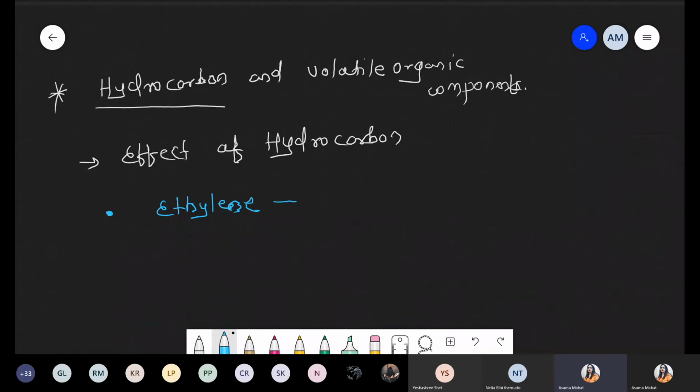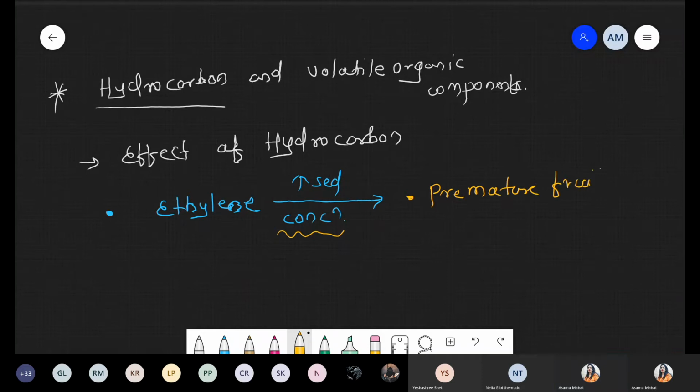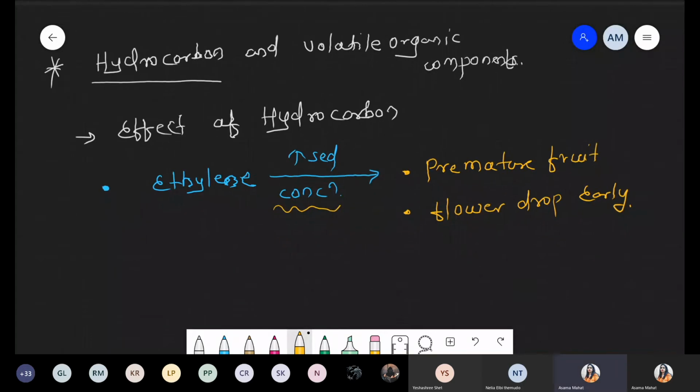So when hydrocarbon concentration increases, the concentration of this plant growth hormone ethylene also increases, and this is responsible for premature fruit formation, as well as formation of flowers that drop early, falling down early.